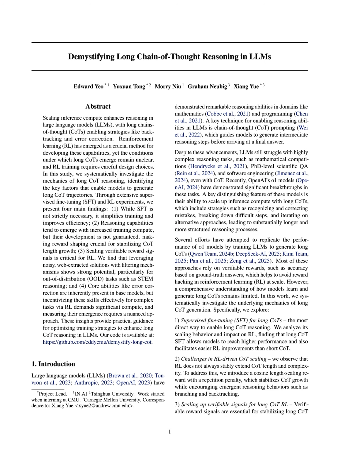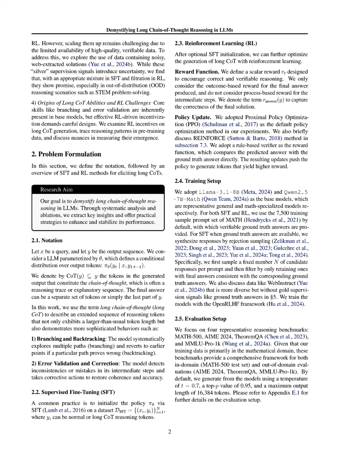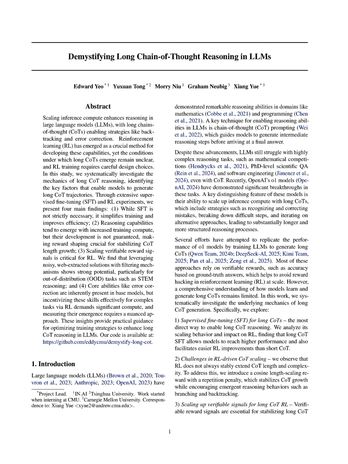The proposed method for enhancing long chain of thought, COT generation involves a systematic integration of supervised fine-tuning, SFT, followed by reinforcement learning, RL. First, SFT is conducted on a dataset containing pairs of queries and outputs, where the outputs can be either normal or long COT reasoning tokens. This process initializes the model's policy by training it to generate long COTs, which has been shown to improve model accuracy significantly compared to short COTs.